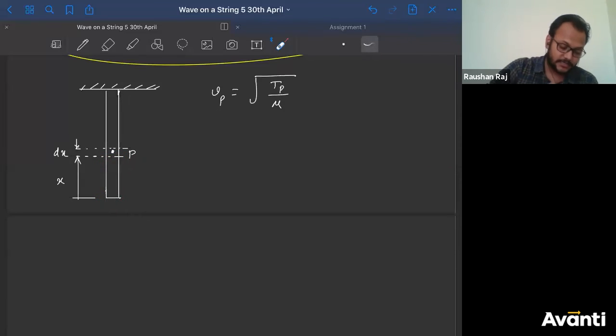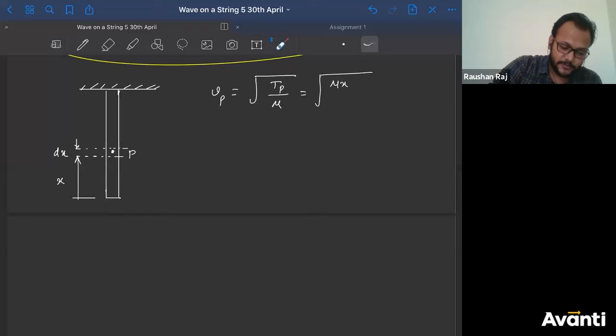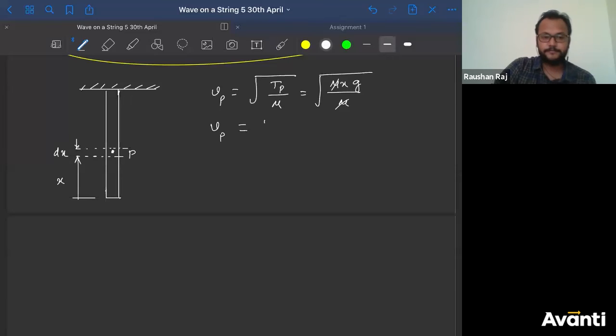So tension is mu into x into g, divided by mu. This cancels, and I get velocity at point p as square root of xg.